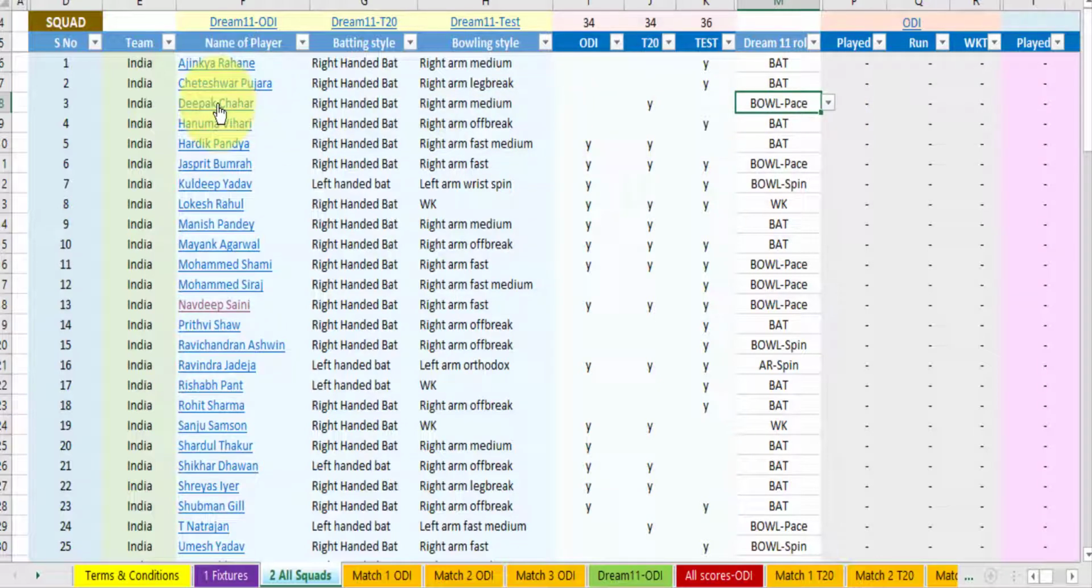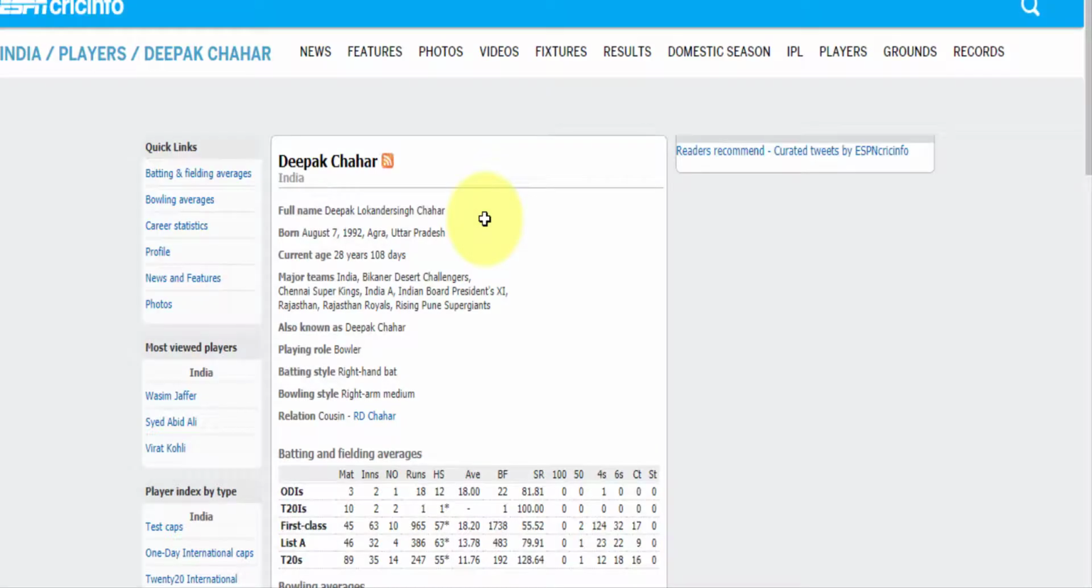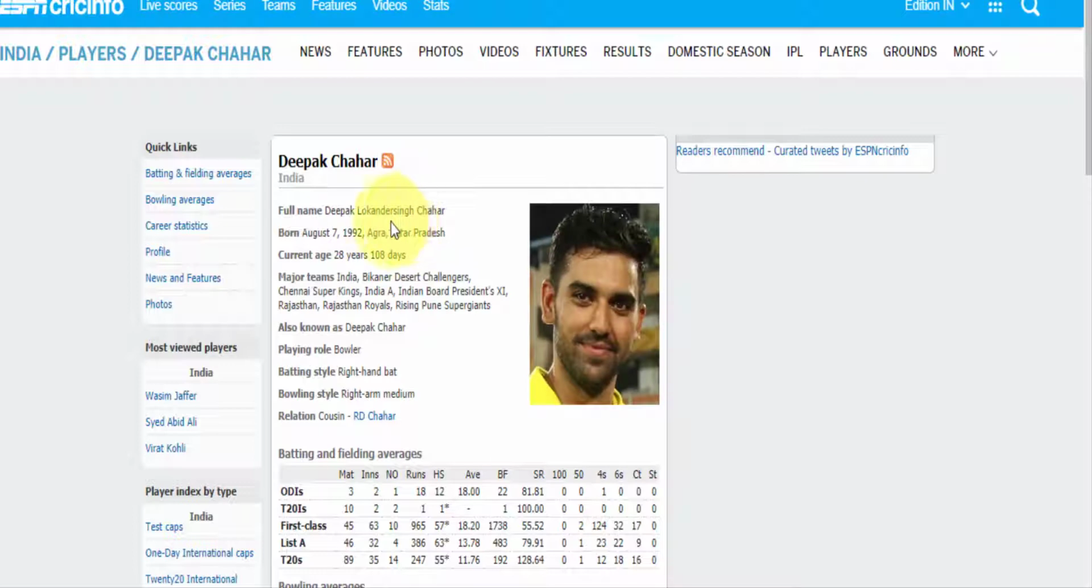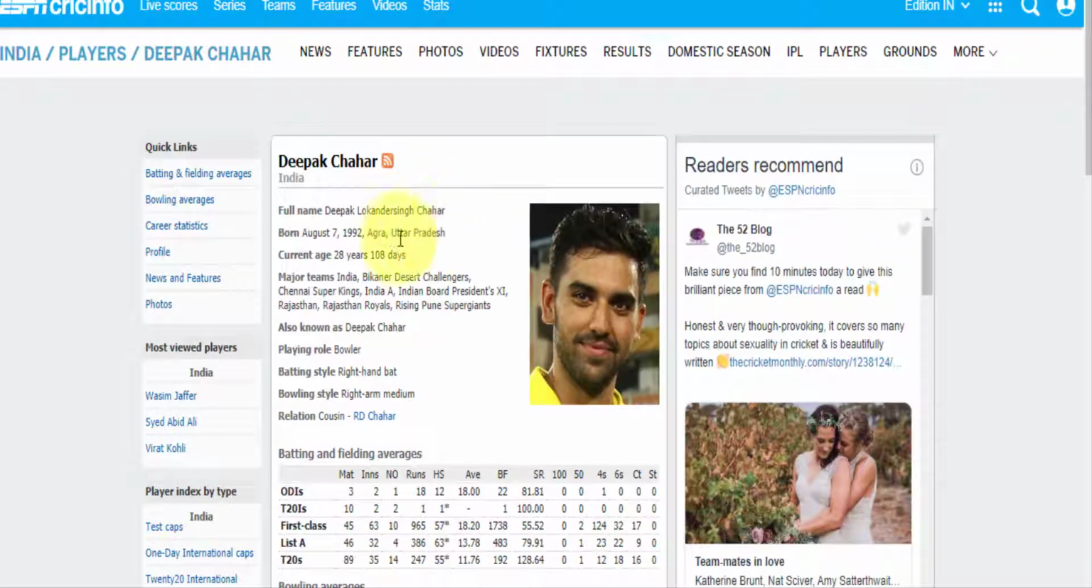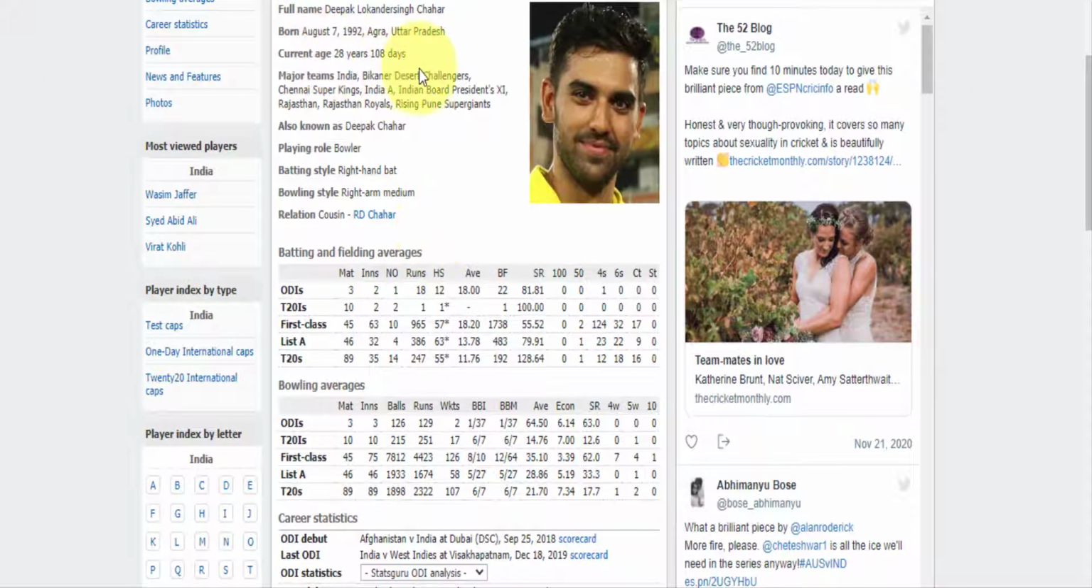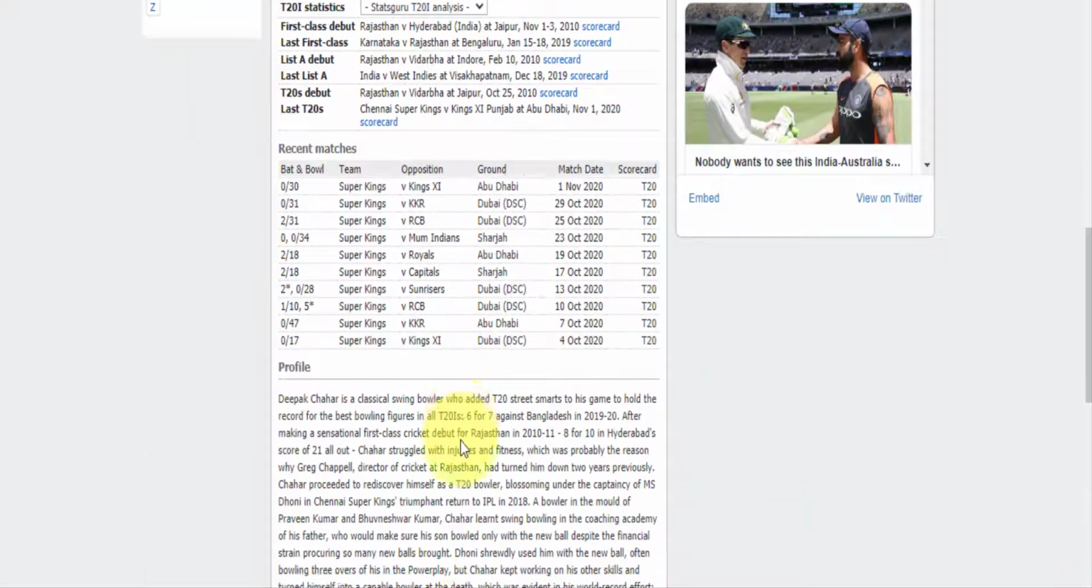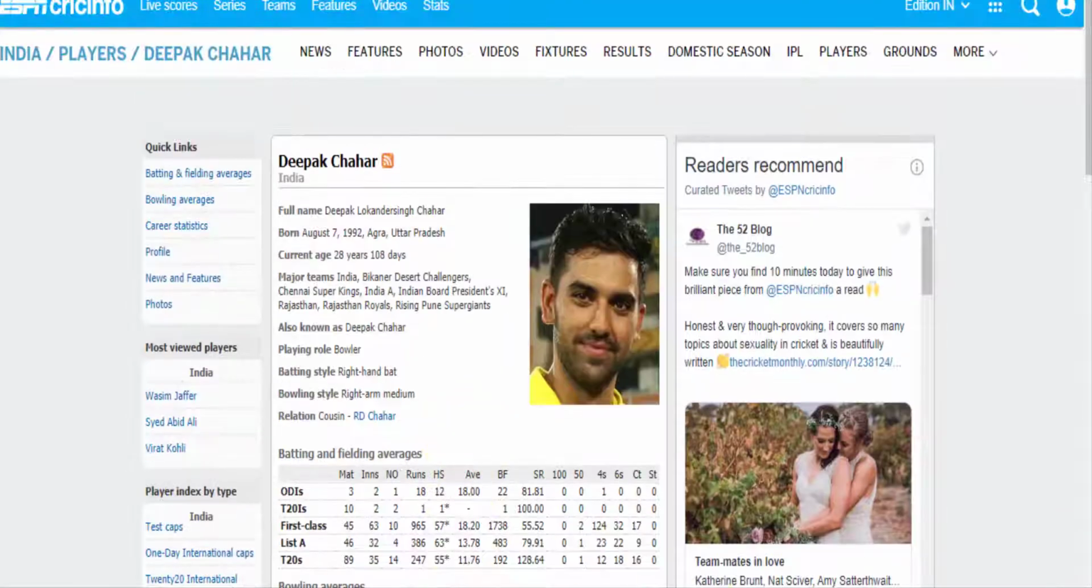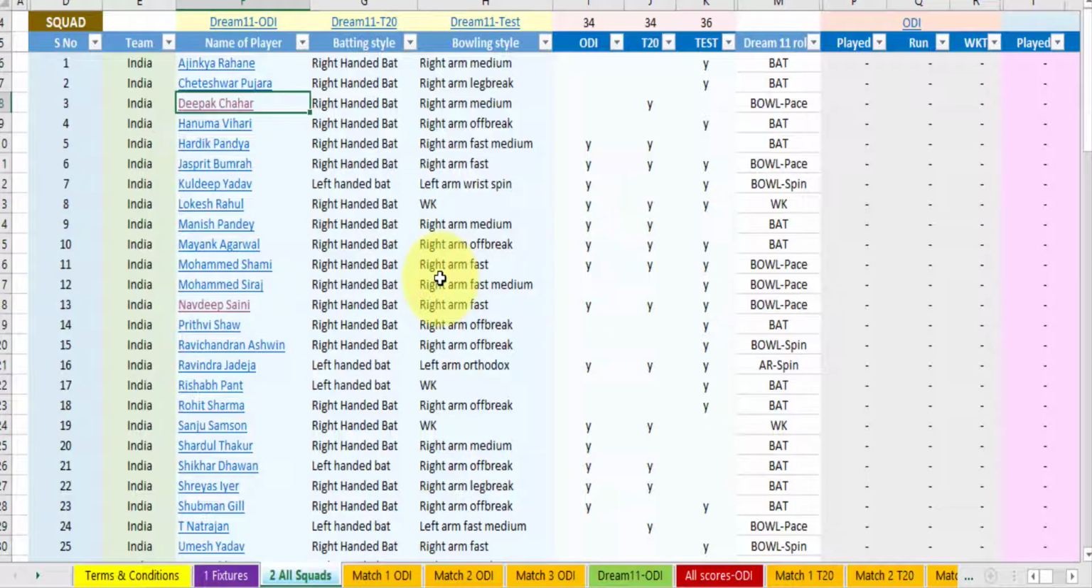And if I want to know more about Deepak Chahar, then I have to just click the link of Deepak Chahar, and it shows Deepak Lokendra Singh Chahar, born in Agra, Uttar Pradesh, 7th August 1992, age, major teams, also known as Deepak Chahar, playing role is bowler, right-handed bat and right arm medium. And these are all his past details. So this sheet does more than what you can imagine.